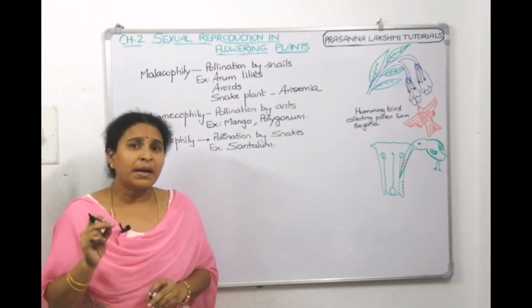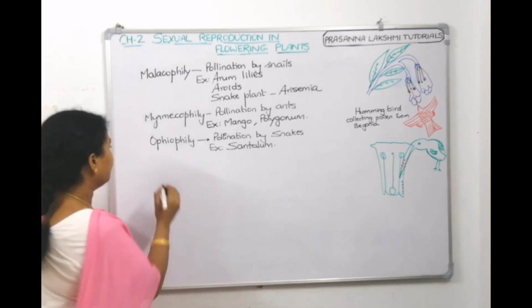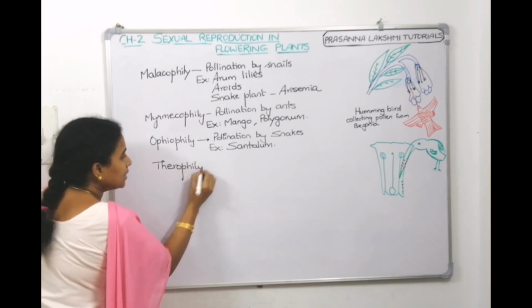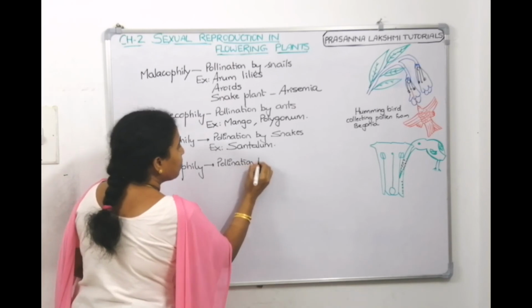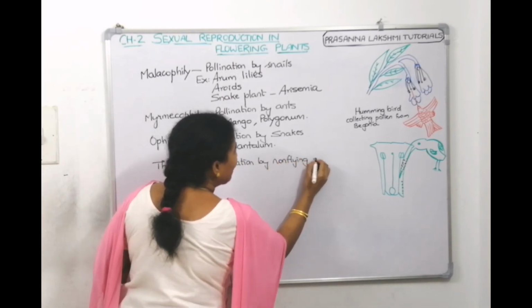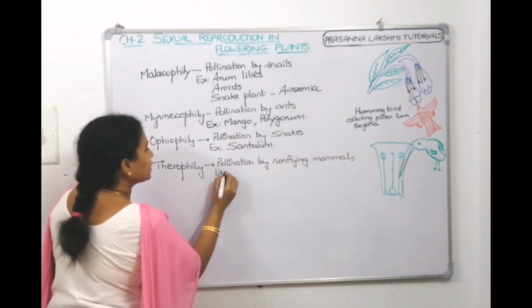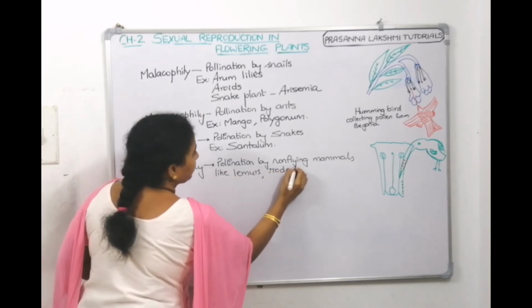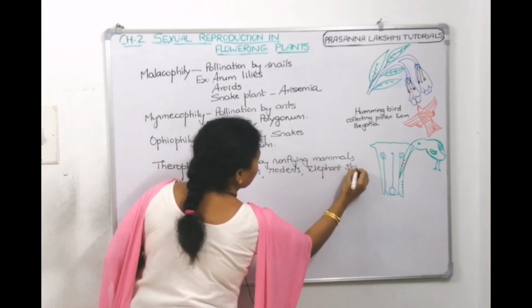And pollination by non-flying mammals is called Therophily. What is this? This is pollination by non-flying mammals. What are the examples? Lemurs, rodents, right? Elephant shrews.